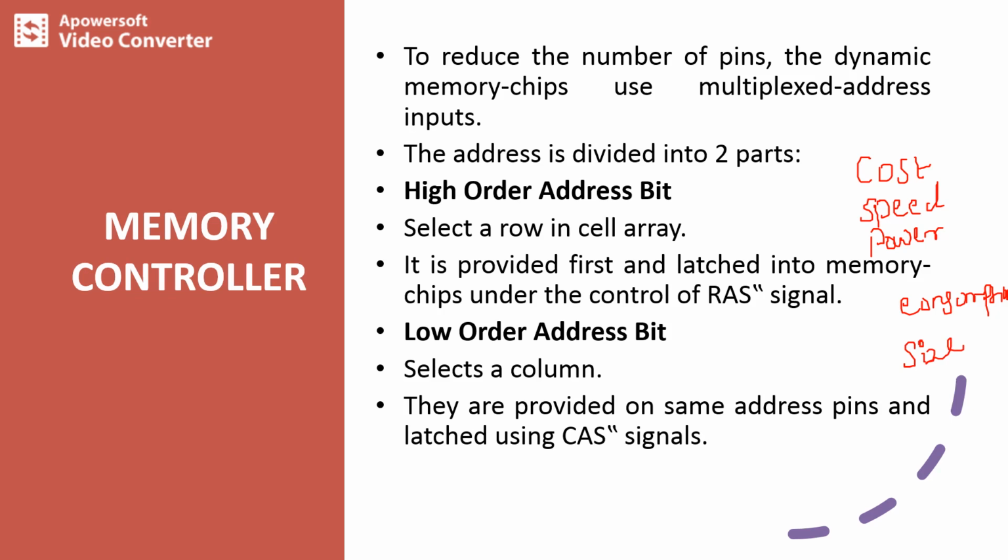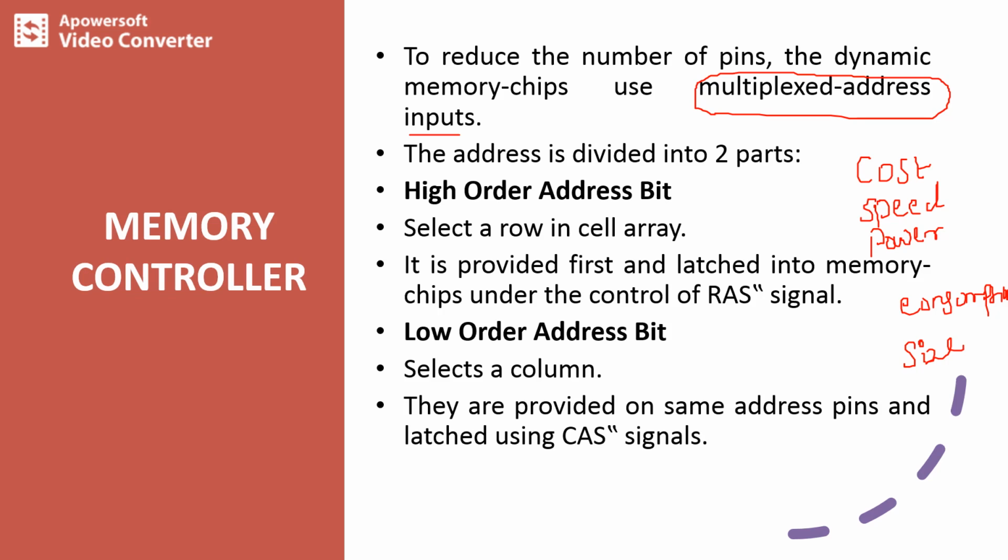SRAMs are faster but have less density. In order to reduce the number of pins, dynamic memory chips use multiplexed address inputs. In order to reduce the number of pins in the dynamic memory cell, we can make use of multiplexed address inputs.